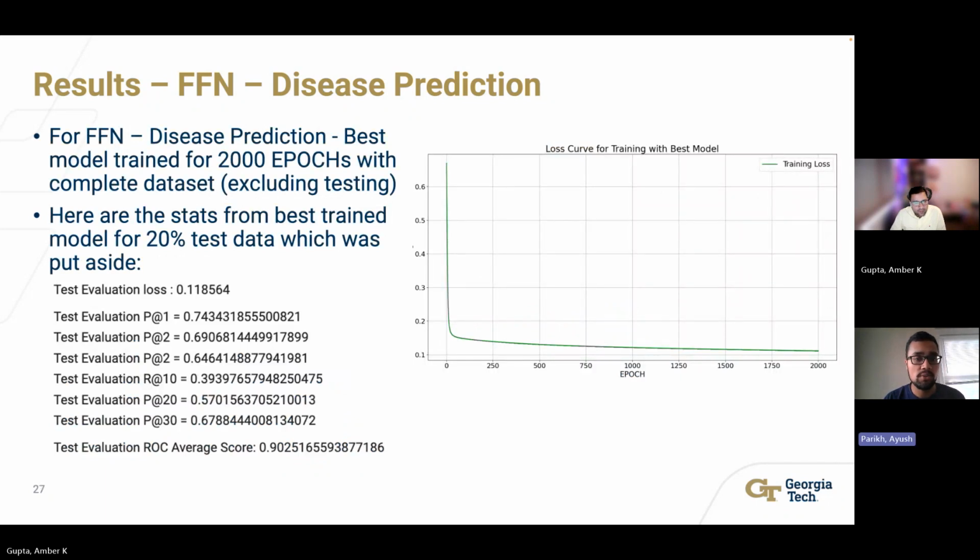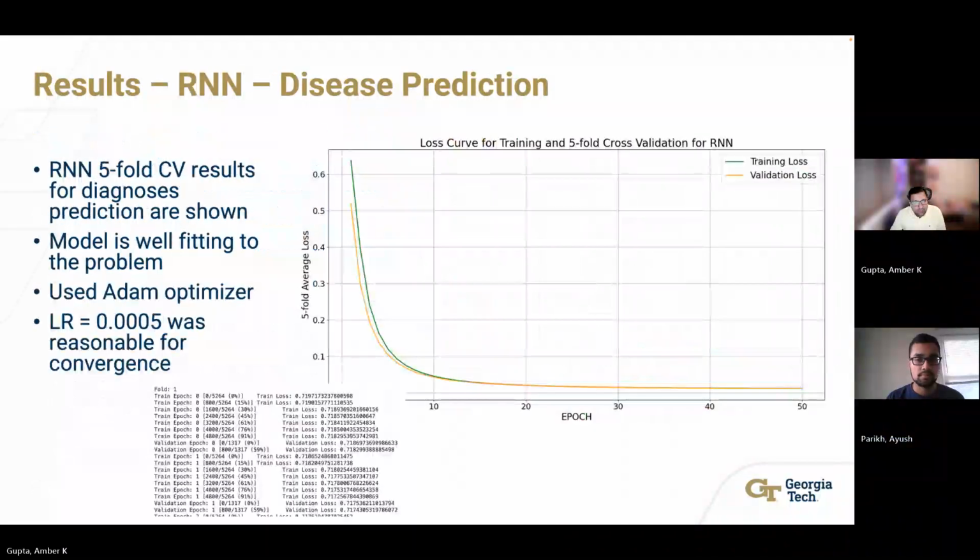Training the best model for the feed-forward network for disease prediction on the whole training dataset produces a very nice loss curve over 2,000 epochs, and here are the statistics overall. For the RNN for disease prediction as well, it performs well. The cross-validation loss curves are shown here, and they converge well and reduce with the number of epochs.